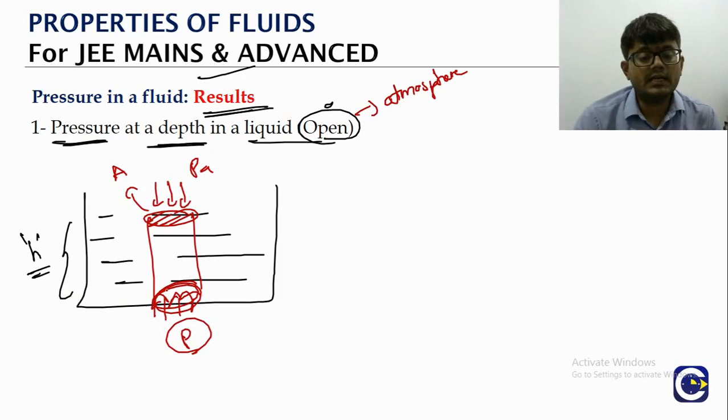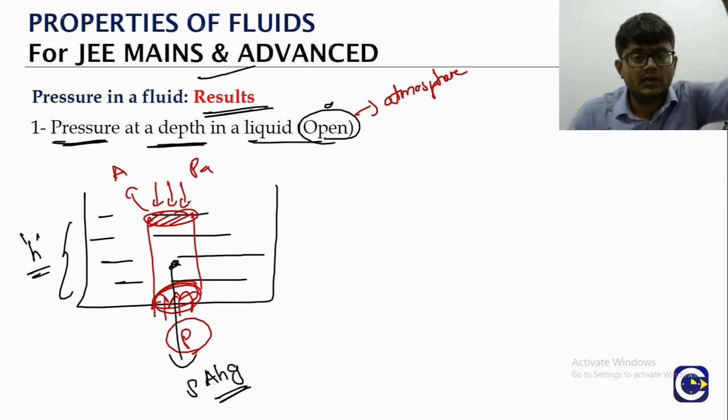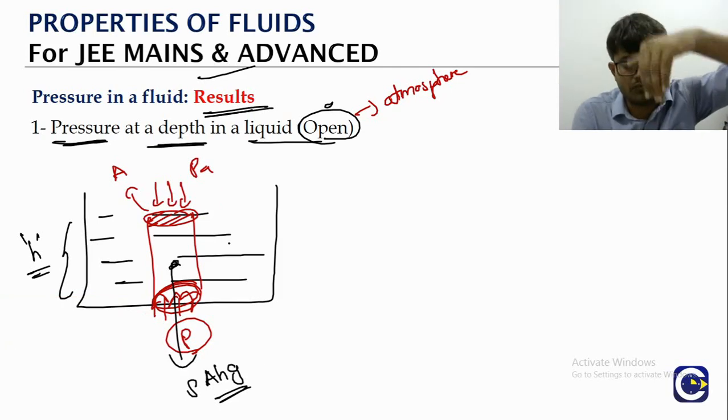So if you look at the weight of the liquid cylinder we have considered, what will be the weight of that? Weight will be equal to M into G only, right? So M is rho into A into H, into G. That is the weight. So we will see here the force due to the atmosphere pressure is downwards.